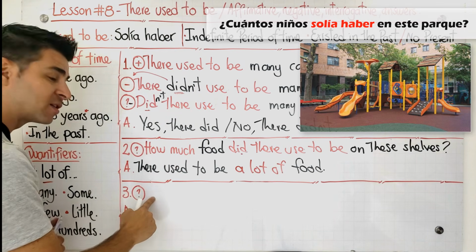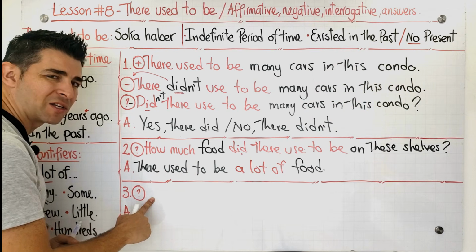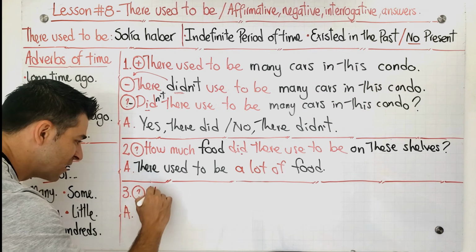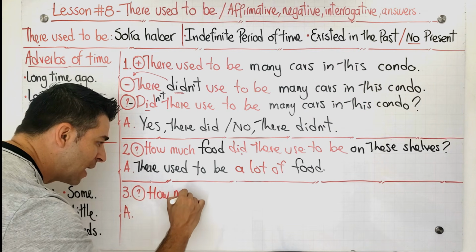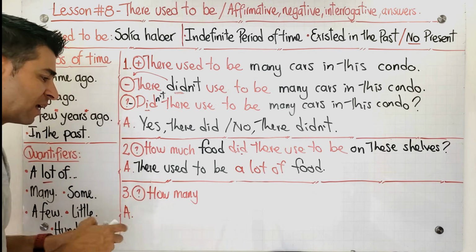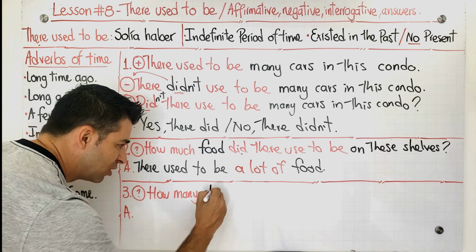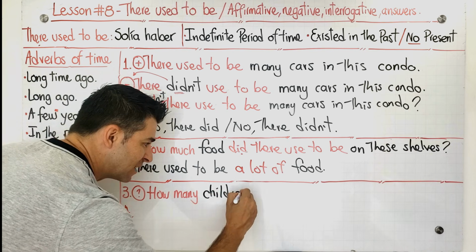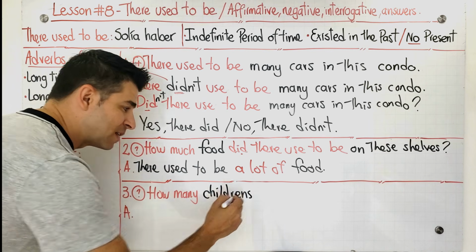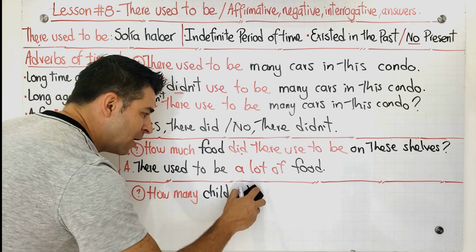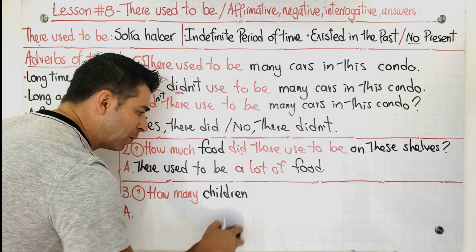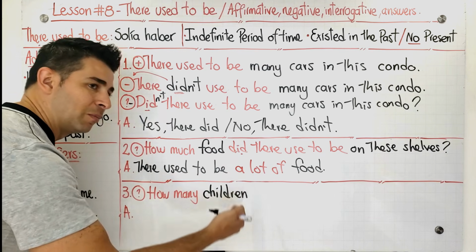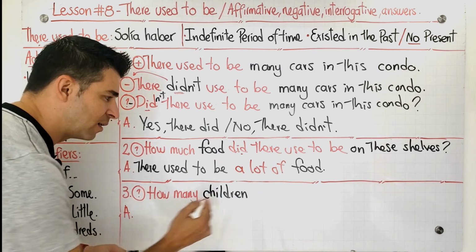In this case, we're going to start the question with what? How many or how much? Which one do you think? In this case it is how many, okay? How many? How many what? How many children? Okay, remember guys that it is not children's. The letter S is not possible here, because this is an irregular plural and children is the plural. How many children?